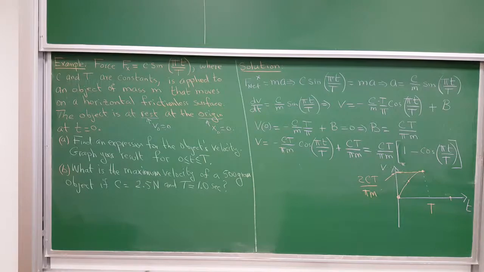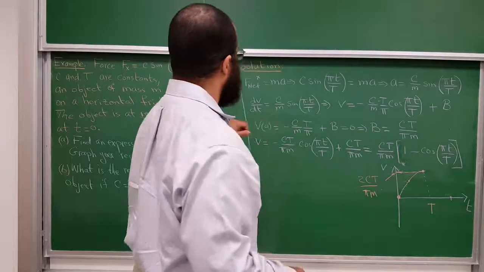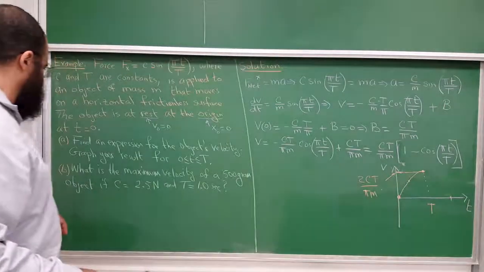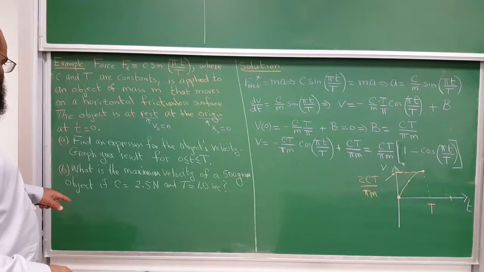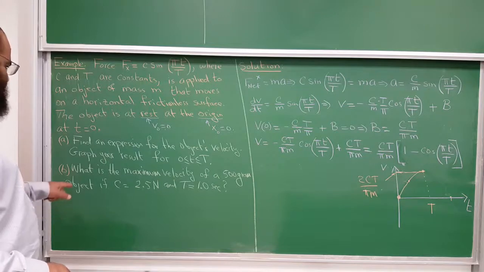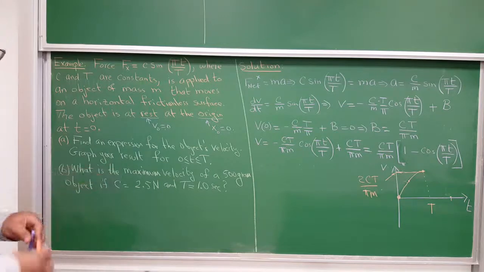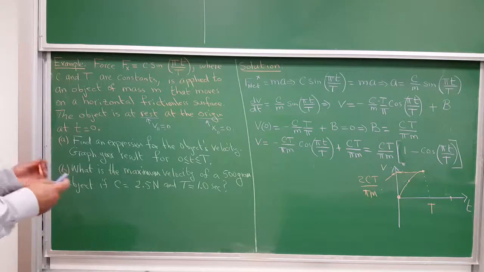Okay. And yeah, so I have that. What's the next one? What is the maximum velocity of a 500 gram object if c is 2.5 and capital T is 1?